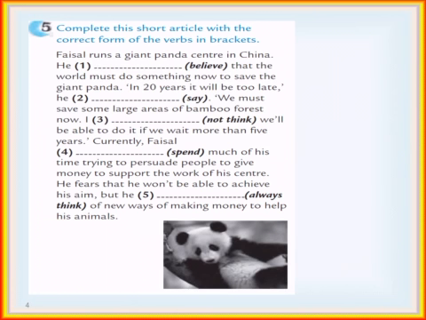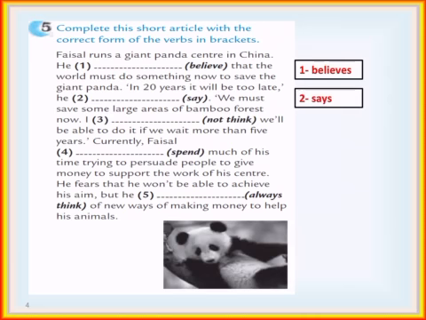We have an exercise in your workbook. Let's try to complete the short article with the correct verb forms. Faisal runs a giant panda center in China. He believes that the world must do something now to save the giant panda. In 20 years, it will be too late, he says. We must now save some large areas of bamboo forest now.